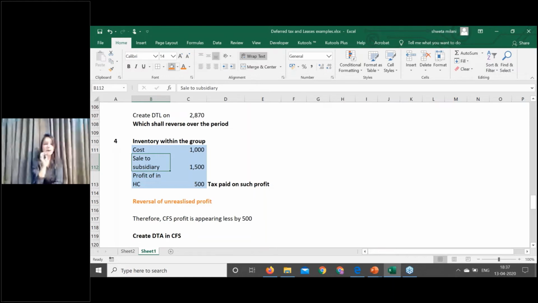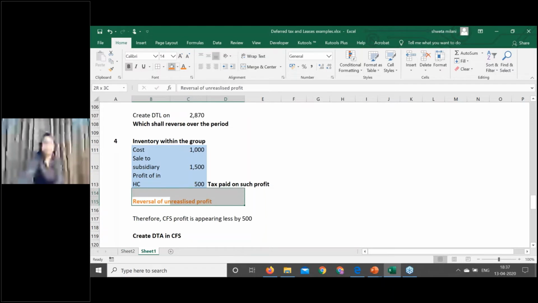That is why you will reverse this unrealized profit on inventory. This is the adjustment that you make in the consolidated financial statements. This adjustment was there in Indian GAAP also, no change. In any GAAP, you reverse the unrealized profits in the consolidated financial statements. Now let's understand the deferred tax principles.